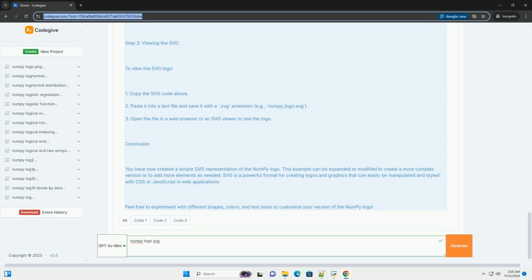Conclusion. You have now created a simple SVG representation of the NumPy logo. This example can be expanded or modified to create a more complex version or to add more elements as needed. SVG is a powerful format for creating logos and graphics that can easily be manipulated and styled with CSS or JavaScript in web applications. Feel free to experiment with different shapes, colors, and text sizes to customize your version of the NumPy logo.